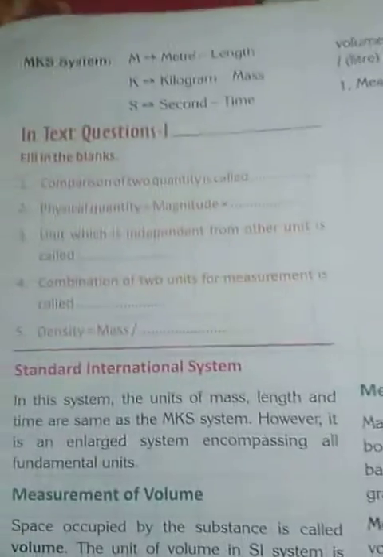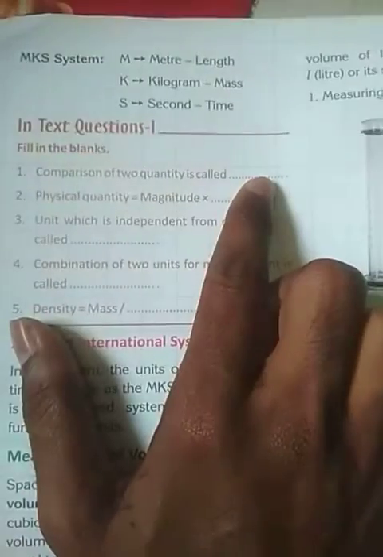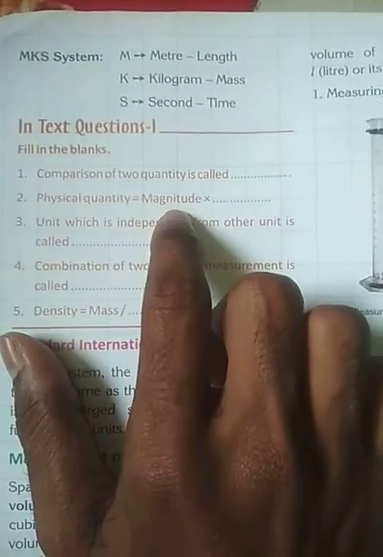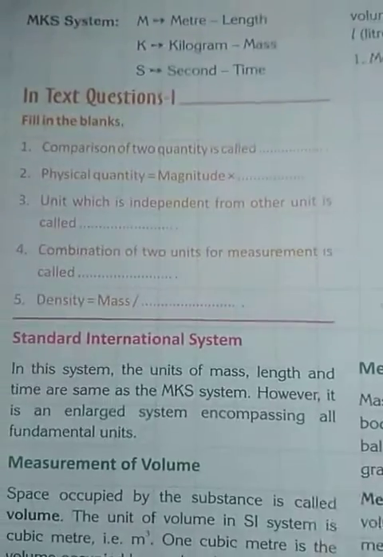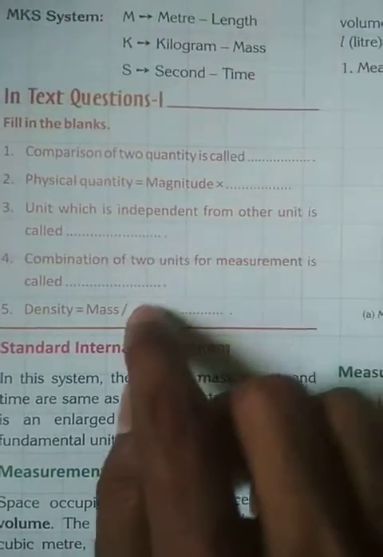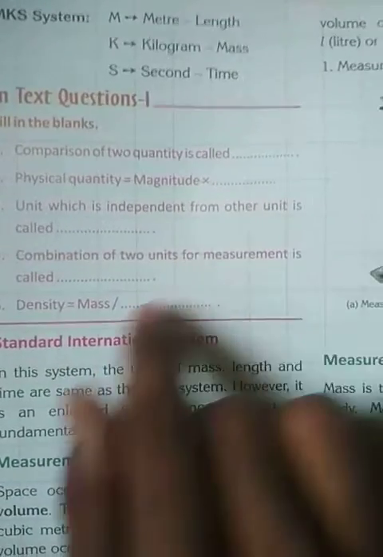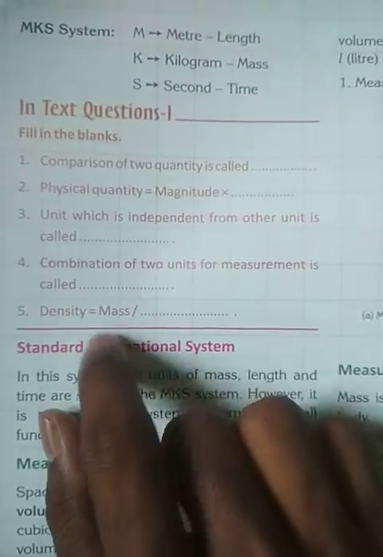Now there are some short questions. Comparison of two quantities is called measurement. Physical quantity equals magnitude into unit. A unit which is independent of other units is called a fundamental unit. A combination of units for measurement is called a derived unit. Density equals mass by volume.